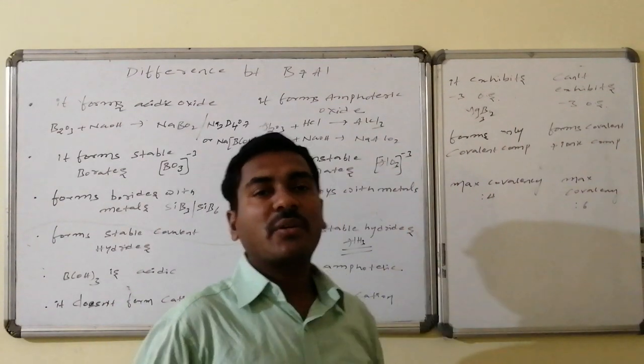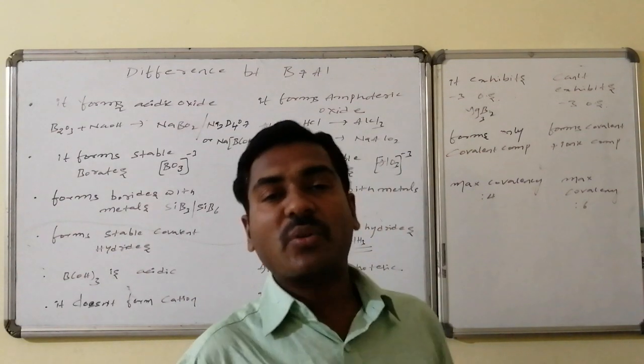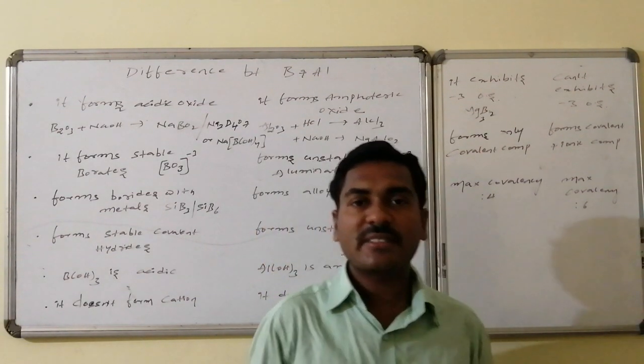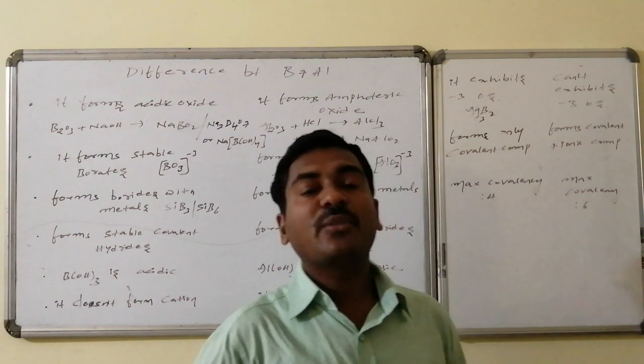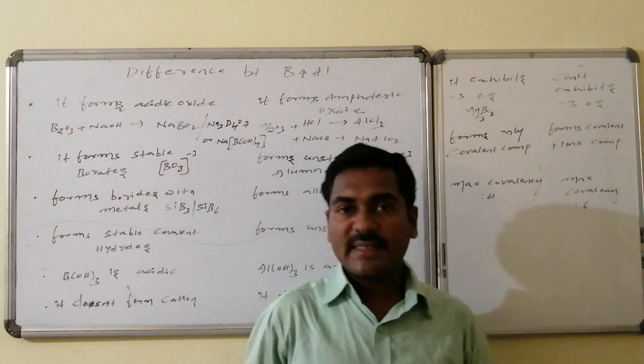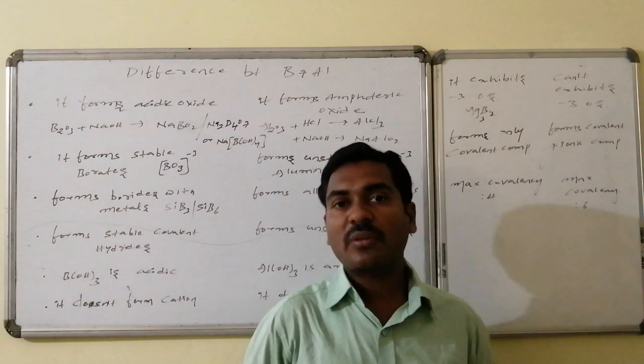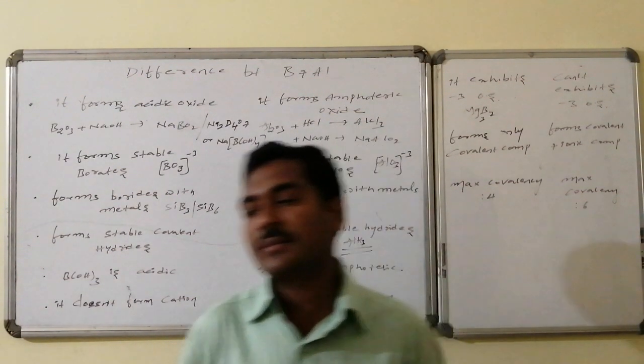It forms covalent followed by what? Ionic compounds also. The maximum covalency of boron is 4. It forms a maximum of 4 bonds because it is having a vacant orbital. Whereas aluminium, with the help of the vacant d orbitals, can accommodate 6 bonds along with it. So the maximum covalency of aluminium is not 4, it is 6.